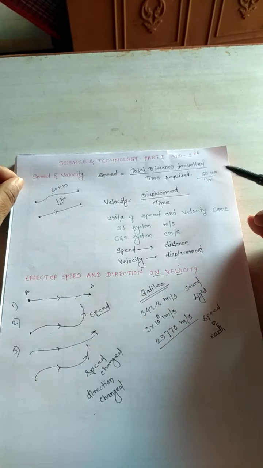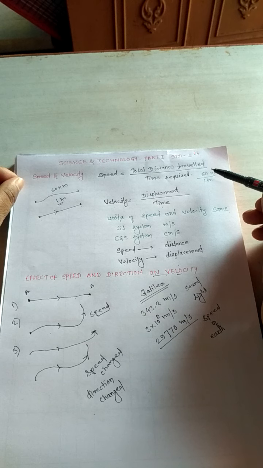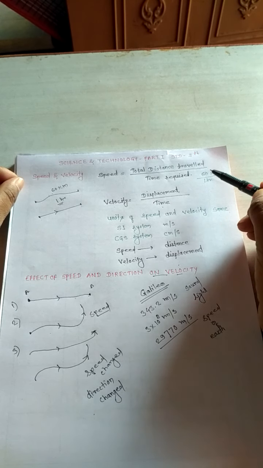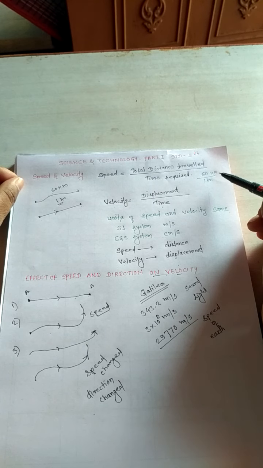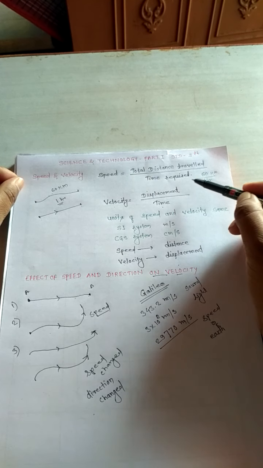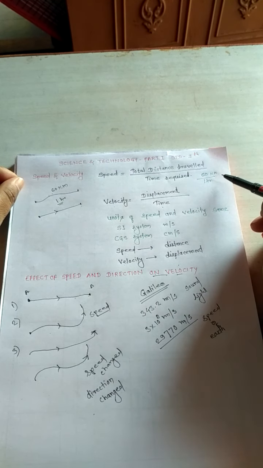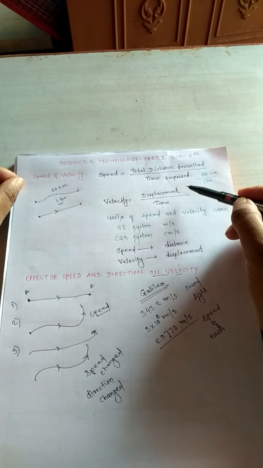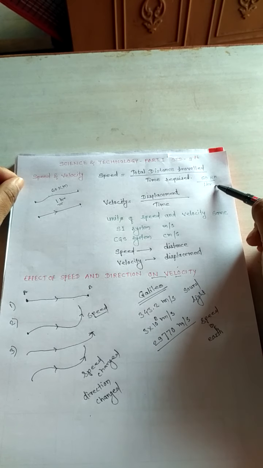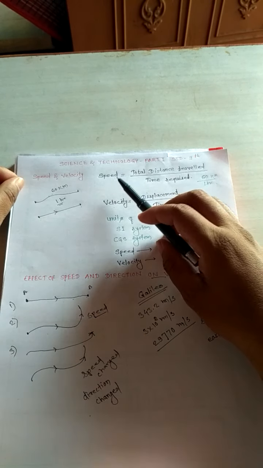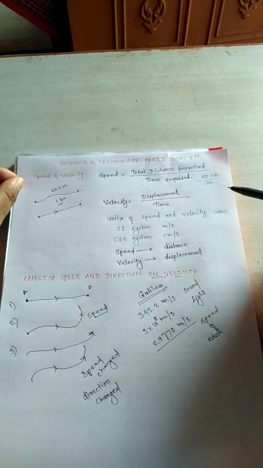For example, if a motorcycle travels from point A to point B, and the distance between these two points is 60 kilometers, and it requires 1 hour of time, then you can say that it is the speed.